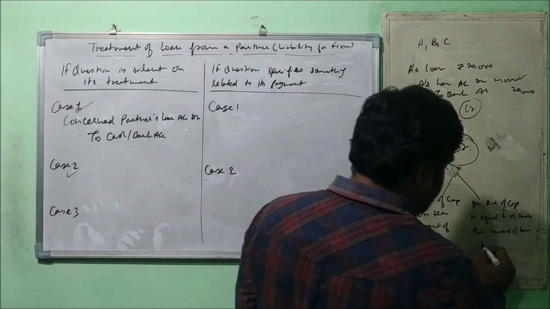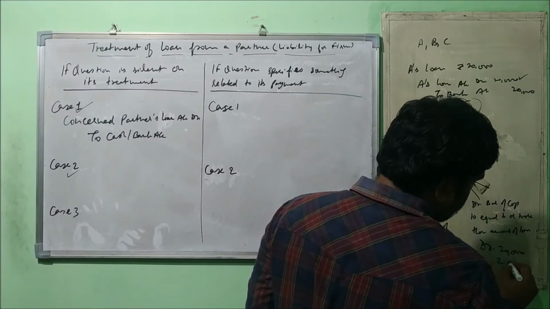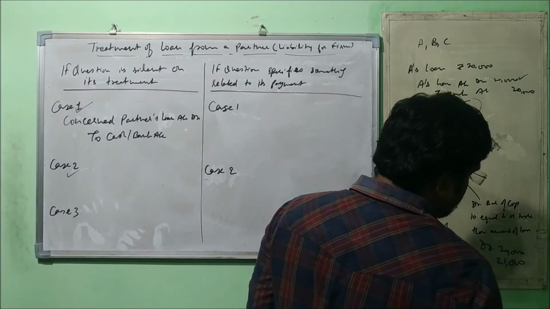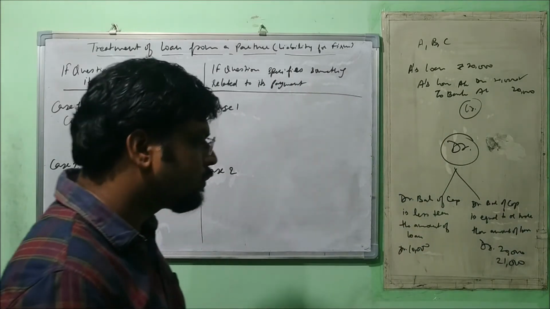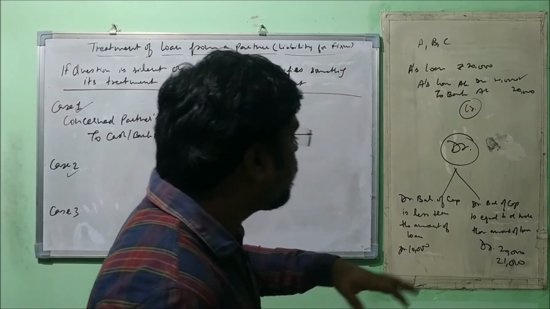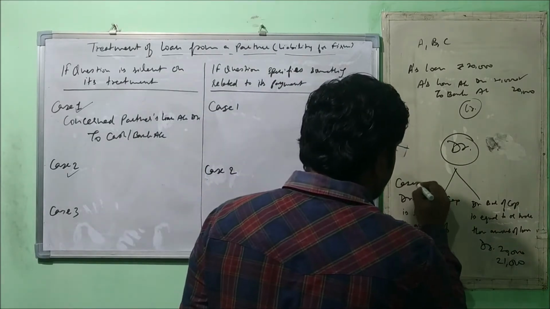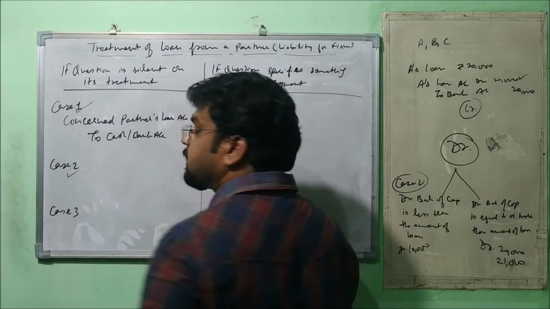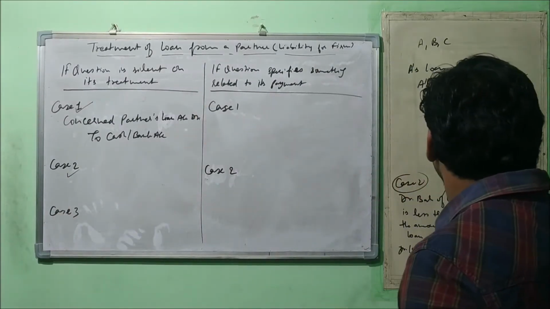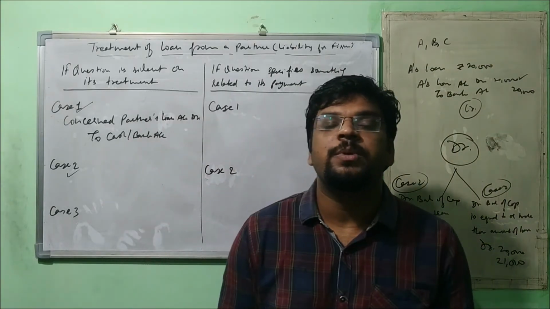Say for example, debit balance is either 20,000 or 21,000. So this is case number 2 that we are going to discuss, and this is case number 3. Fine. Now, what treatment is going to be done?